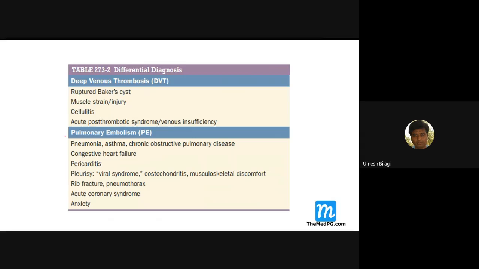Pulmonary embolism, what are the differential diagnoses? Pneumonia, because there is breathlessness; asthma, COPD, congestive cardiac failure, pericarditis, pleurisy, costochondritis, rib fracture, and pneumothorax, which is very important. Acute coronary syndrome, that means NSTEMI and STEMI, and anxiety. These are all the differential diagnoses of pulmonary embolism. You should keep them in mind.